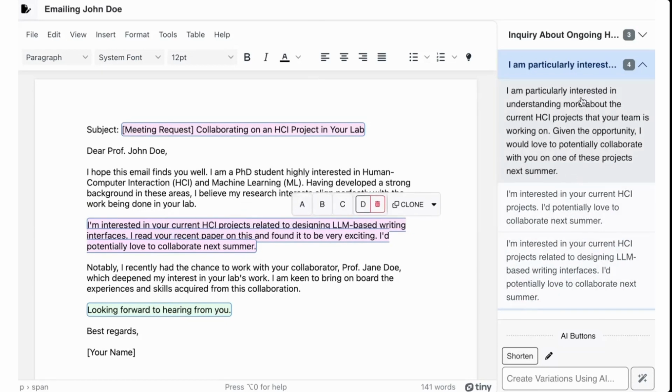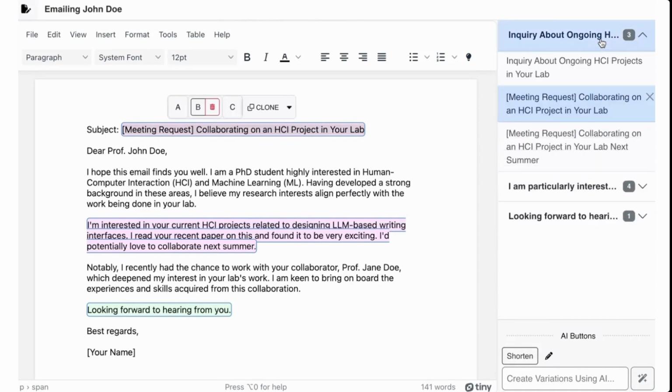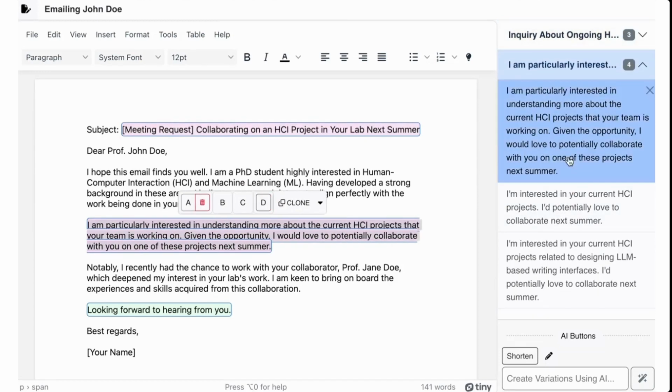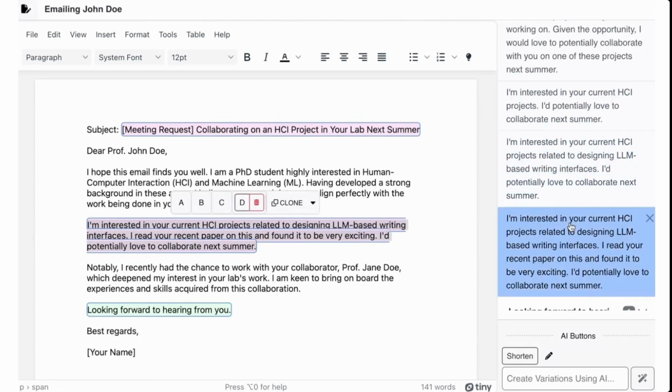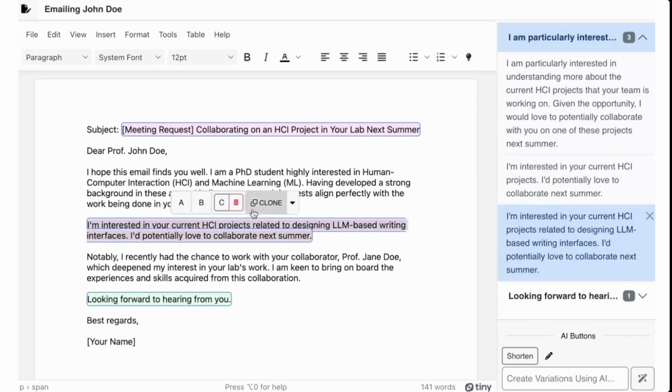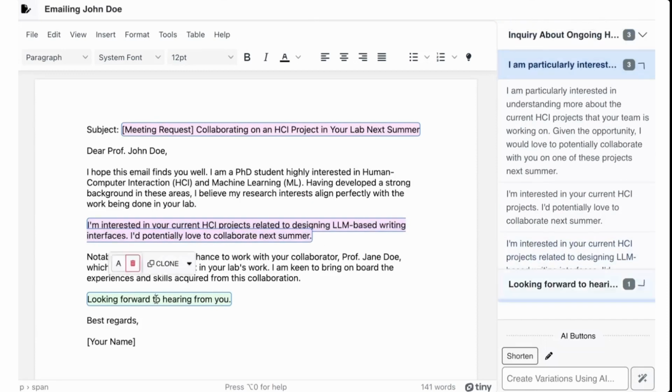Notice how these variations are automatically organized into this accordion so that I could quickly skim through them and navigate through them. So for example, the subject line has these 3, whereas this little piece has these 4 variations. Let's say I don't really like this one, so I'm just going to delete it. Now let's work with this piece right here.